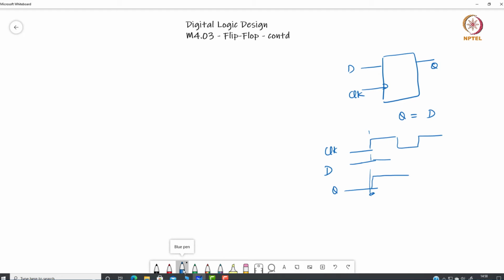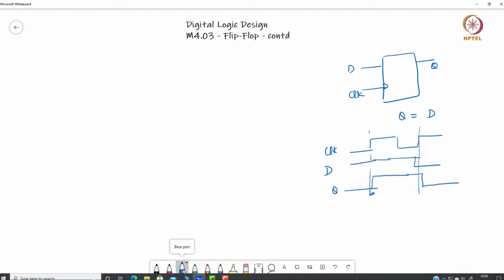Similarly, there could be other types of flip flops where the output will change whenever there is a positive transition or negative transition, or the active transition of the clock. At the active transition of the clock, the output Q or Q bar can change. Rest of the time, the output will have no impact at all. So the output will not change until the next positive edge comes. At this positive edge, again we will see what is the value of D. If D is 0 here, then the output will become 0, otherwise the output will not change during one clock period.